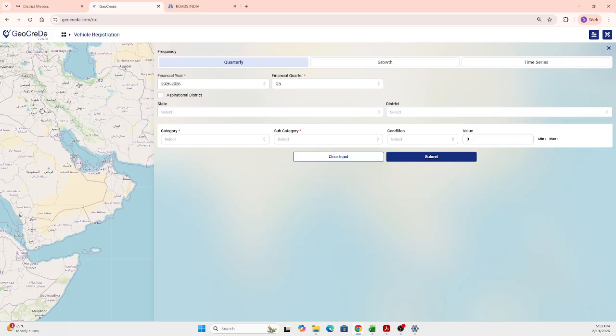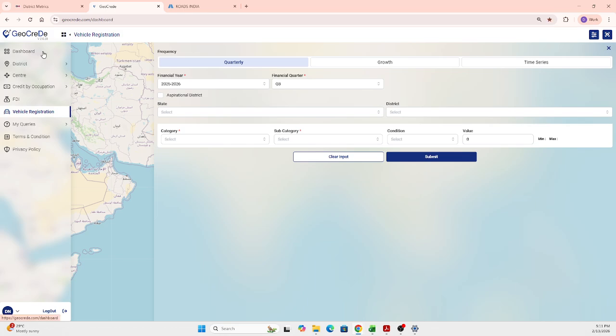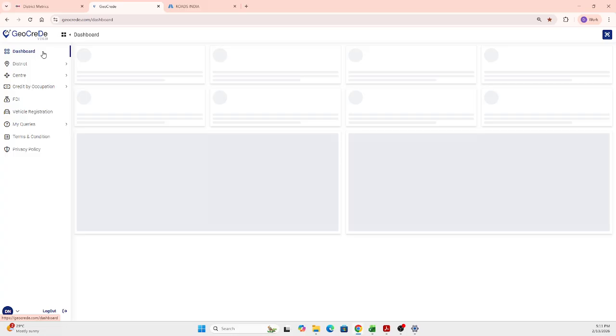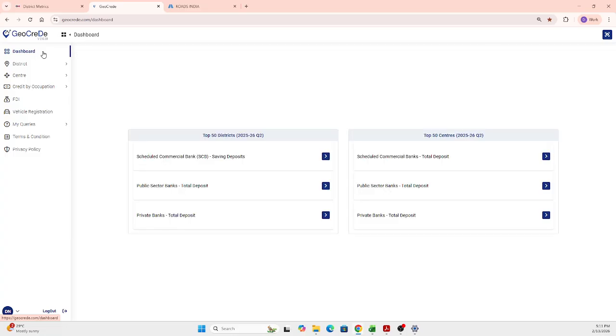So this is about the vehicle registration data. And now coming back to the dashboard. As I mentioned, dashboard is a quick access generating tool. So you get the top 50 districts based on total deposit, top 50 centers based on total deposit, or under private banks, public banks. These are pre-fixed, speed dial kind of things. So you can easily generate the reports based on the parameters that are given. So this is about the product GeoCred.